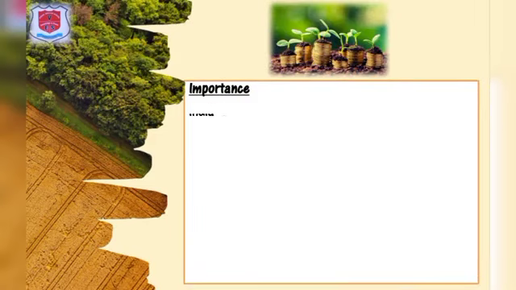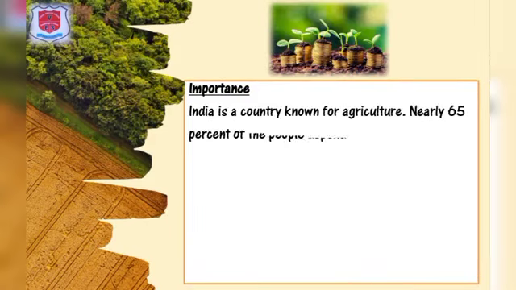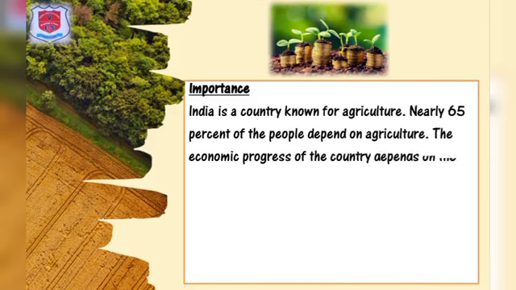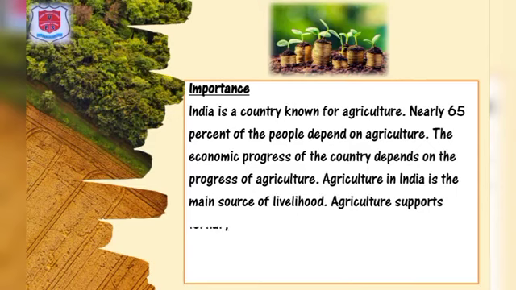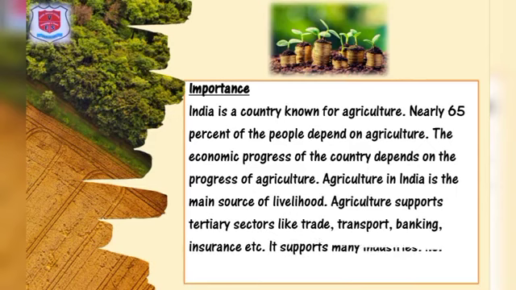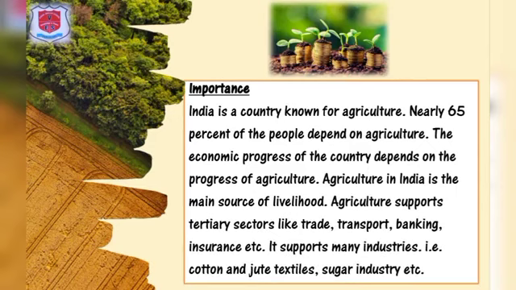What is the importance of agriculture? In India, a country known for agriculture, nearly 65% of the people depend on agriculture. The economic progress of the country depends on the progress of agriculture. Agriculture in India is the main source of livelihood. Agriculture supports tertiary sectors like trade, transport, banking, insurance, etc. It supports many industries, that is cotton and jute textiles, sugar industry, etc.